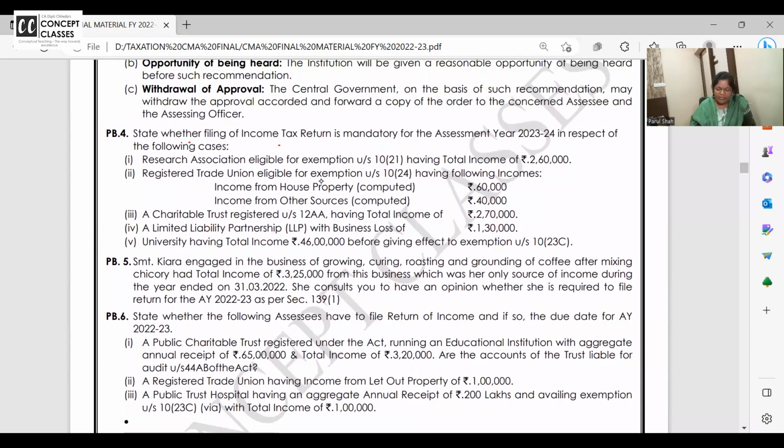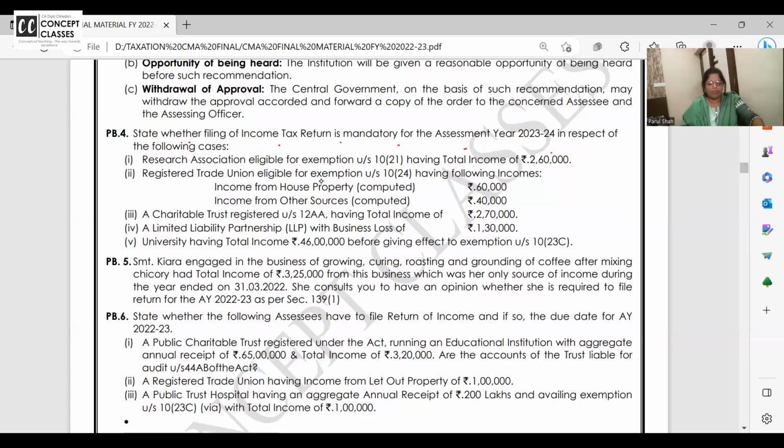State whether filing of income tax return is mandatory. Okay, shall we start? These are objective questions. There are 5 bits. Take 4 minutes time, solve right now and tell the answer. Just write yes or no. Just yes no all you write. Yeah, you can refer.